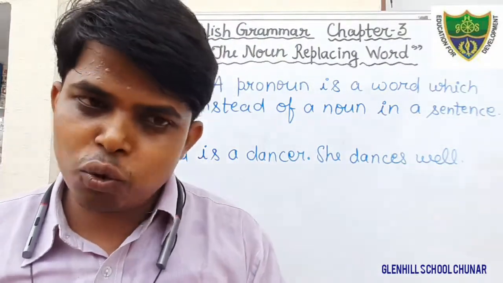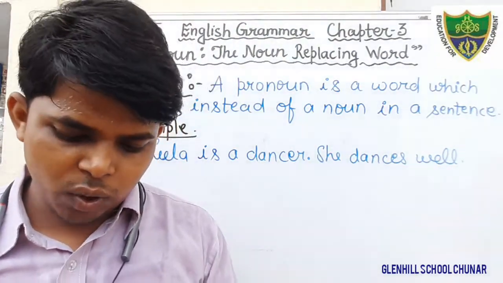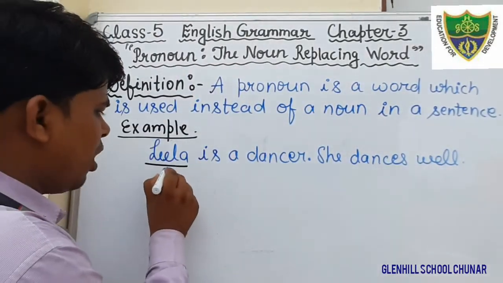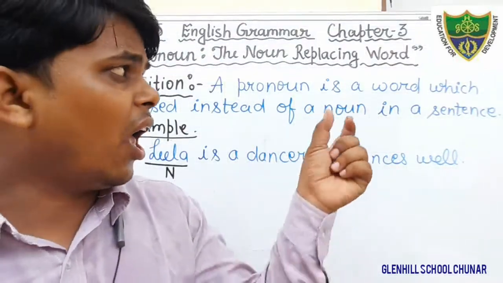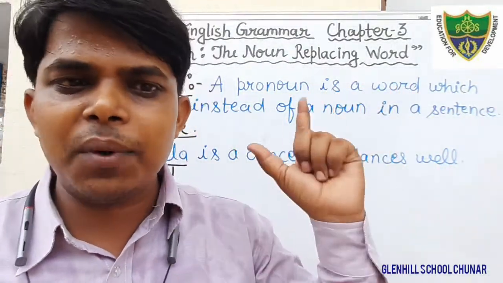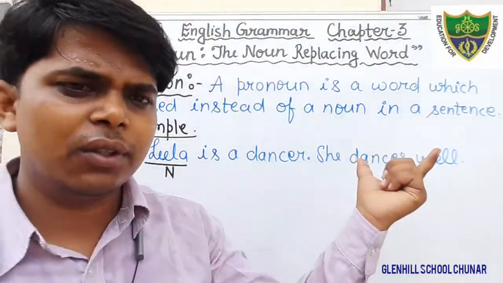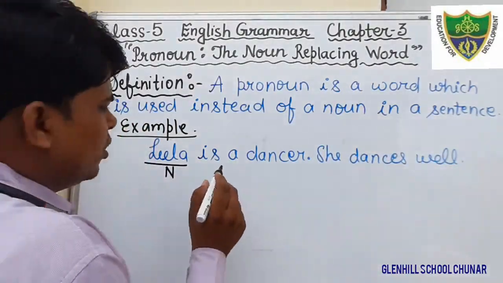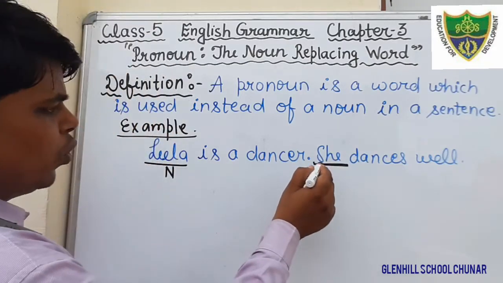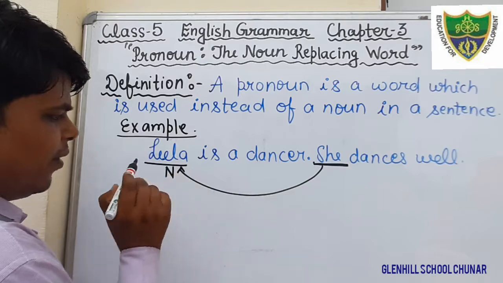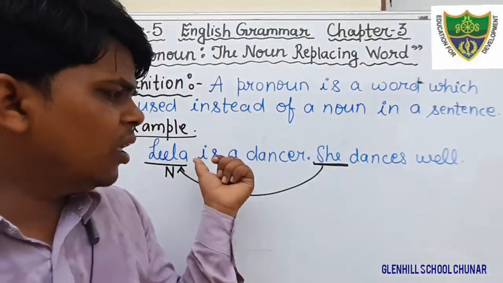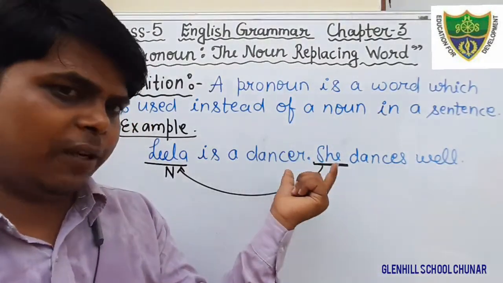Here in this sentence, what is the noun? Leela. Here the word Leela is the noun. And as the definition says that a pronoun is a word that is used in place of a noun, or instead of a noun, so here what have we used for Leela? She. Here the word she is used for Leela, in place of Leela.